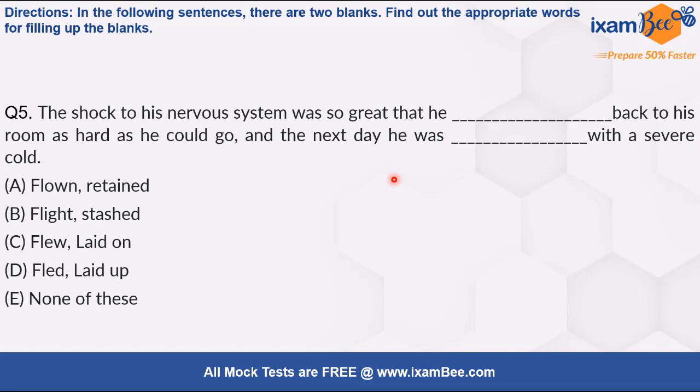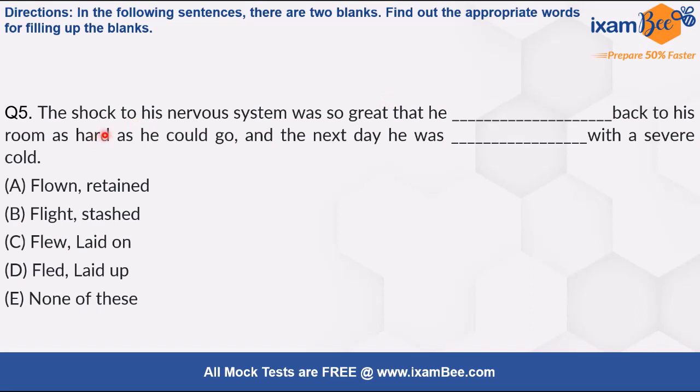So friends, this one says, the shock to his nervous system was so great that he dashed back to his room as hard as he could go, and the next day he was dashed with a severe cold, right? So friends, here "fled" is the past participle form, so this should not be used. We will use "flew," which is the simple past tense, right? So we will use "flew" here.